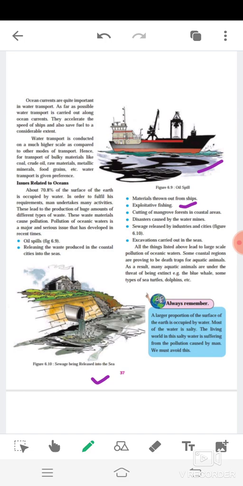Now, the surface of the earth occupied by water is 70.8%. So a major and serious issue that has developed in recent times is pollution of oceanic water. Aquatic animals which are under the threat of being extinct due to pollution of waterways: the blue whale, sea turtle, dolphins, etc.